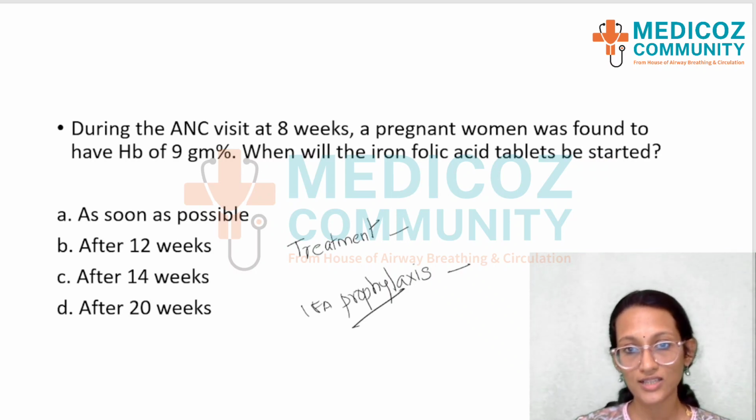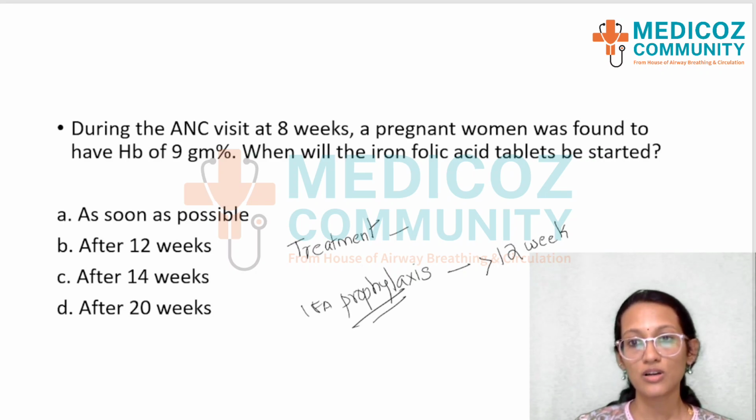For prophylaxis, that is if the hemoglobin is normal, we start iron after 12 weeks, in order to avoid gastritis and aggravating the motion sickness that she already has. That's why we start after 12 weeks. But for treatment of a person who is anemic, iron should be started immediately. There's no waiting in that scenario.